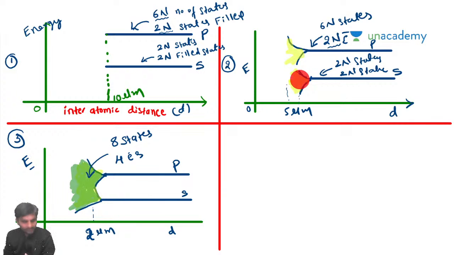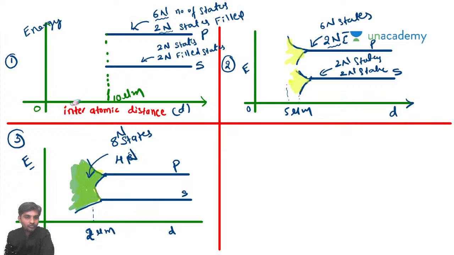But if you still further decrease, now what is happening here is, in this case, you will be able to differentiate the 2n electrons of S and P. But here, the complete states are coming together and becoming new energy levels. That new energy level will have 8 states completely, out of which only 4 electrons are filled. So I should write this as 8n states, out of which 4n states are filled.